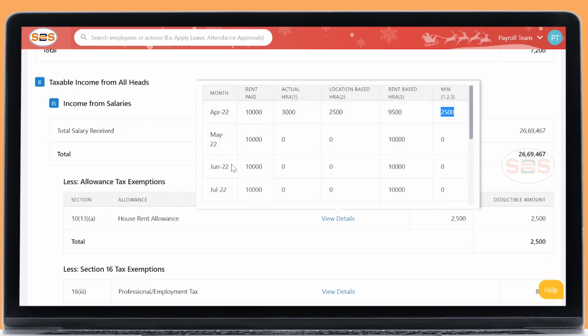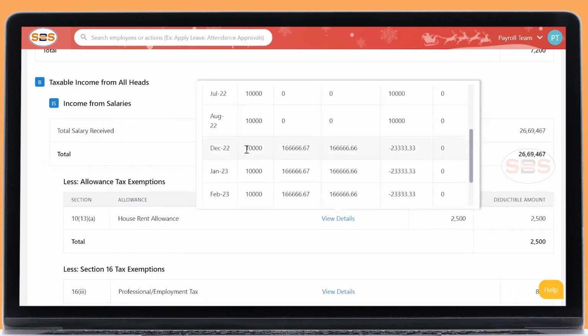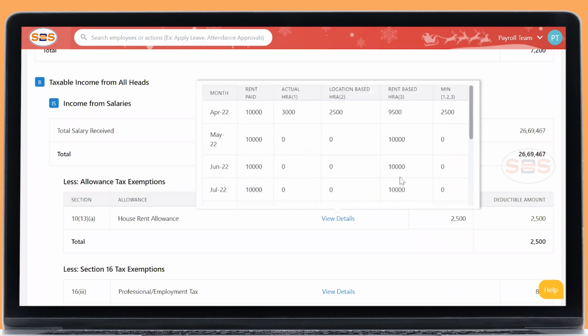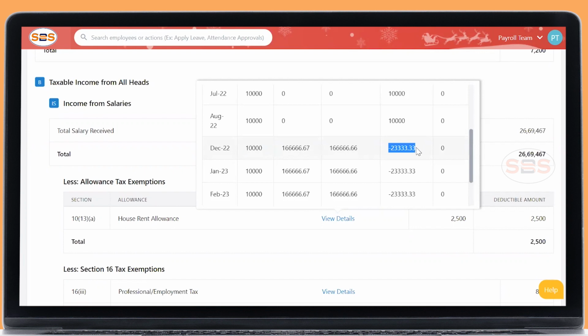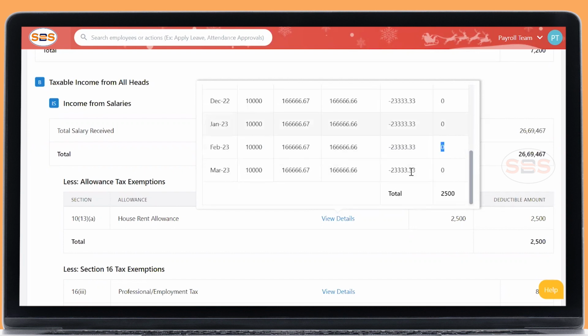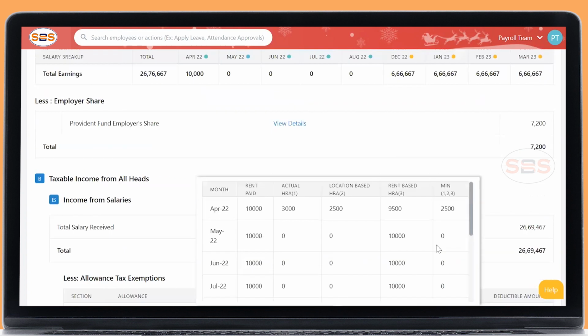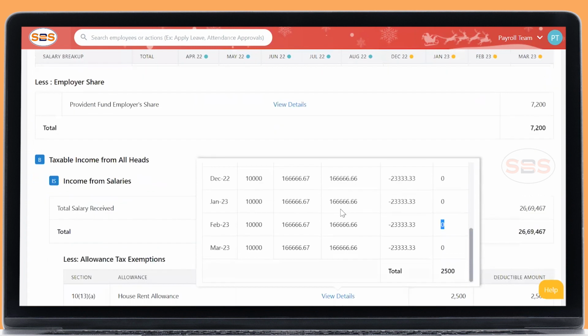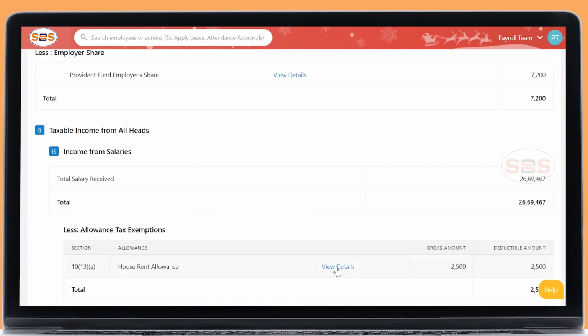So for the remaining months, I have not given any income, so it is shown as 0. 0 is the lesser value. And in the December month, my rent value is 10,000, but my actual HRA is 1,66,000, and my least slab is negative, right? So it will show as 0. So make sure you declare it wisely so that the least value is considered in the total value. This is how HRA has been calculated.